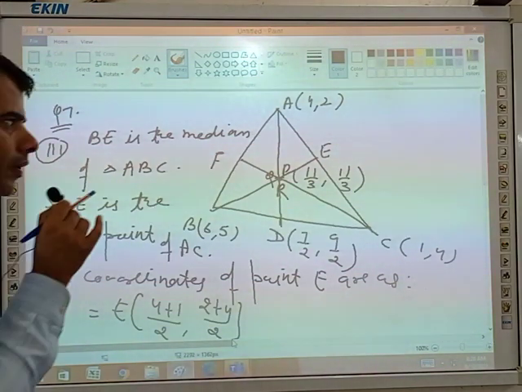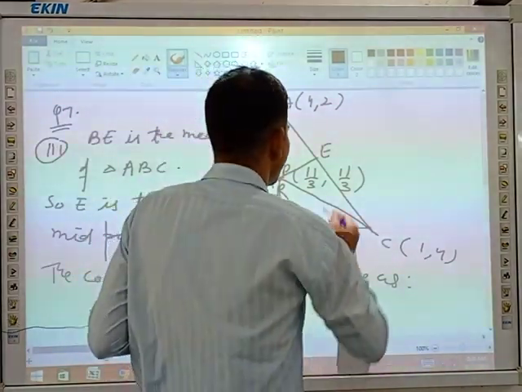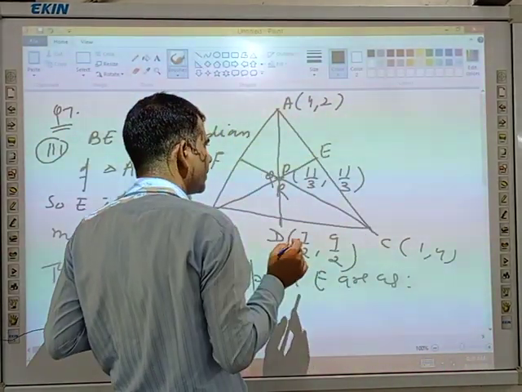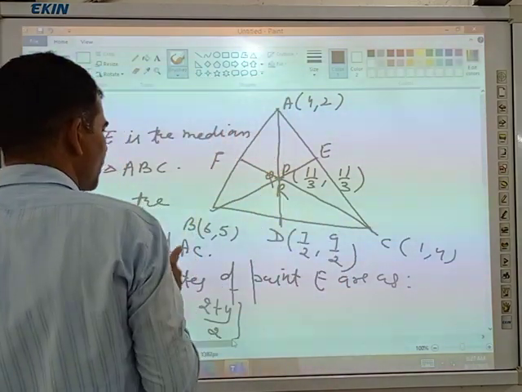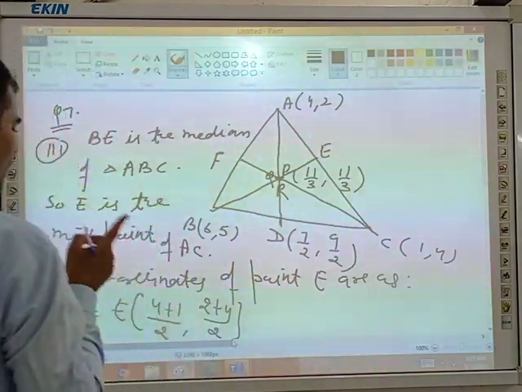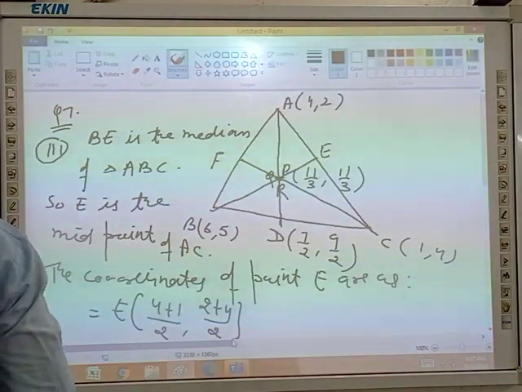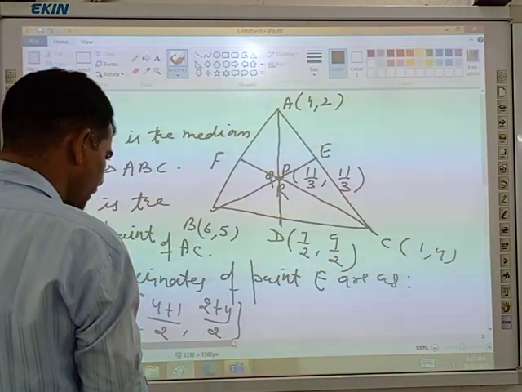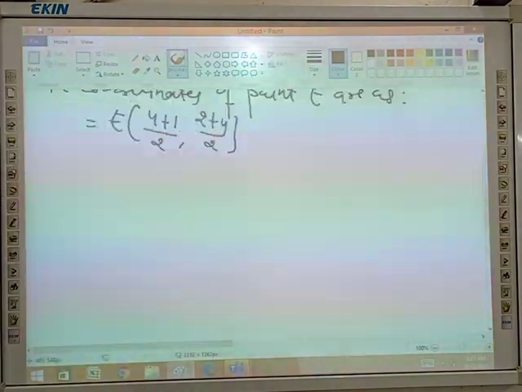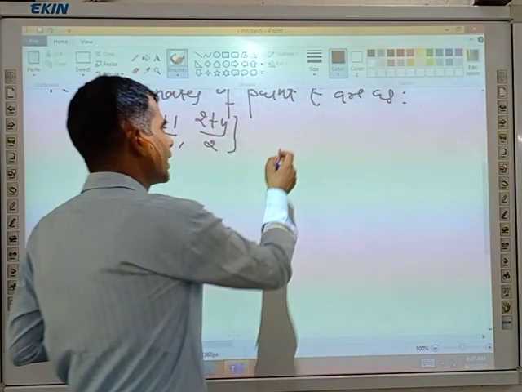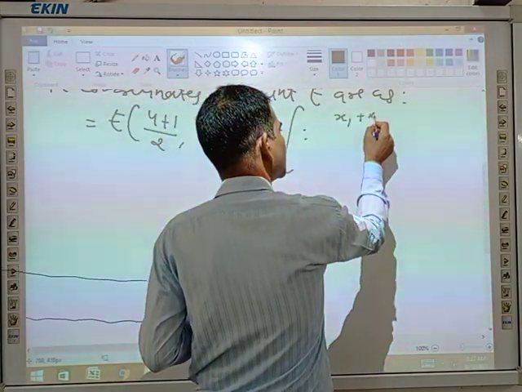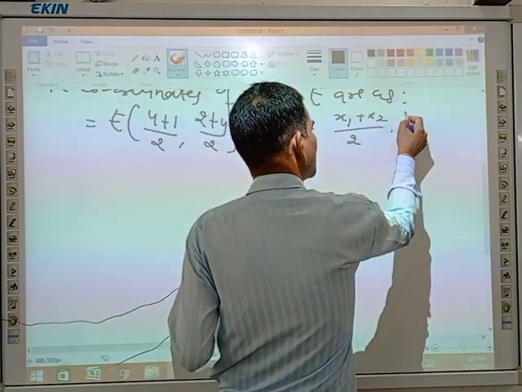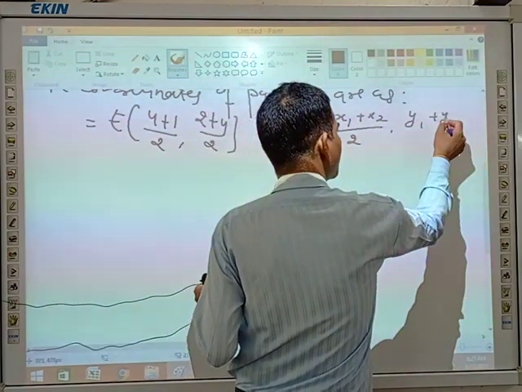What is your midpoint formula? Midpoint formula is x1 plus x2 divided by 2, y1 plus y2 divided by 2. So 4 plus 1 divided by 2 and 2 plus 4 divided by 2. Any doubt, any problems? No, sir. Yes. You can write the reason, that is x1 plus x2 divided by 2, y1 plus y2 divided by 2.